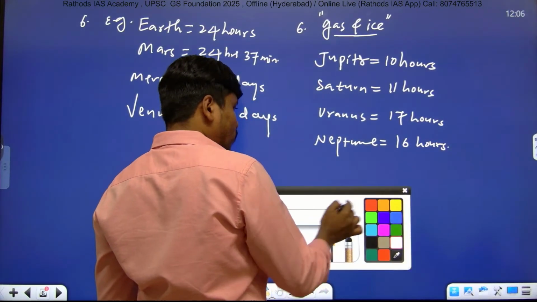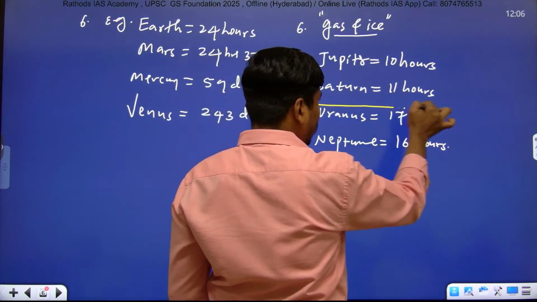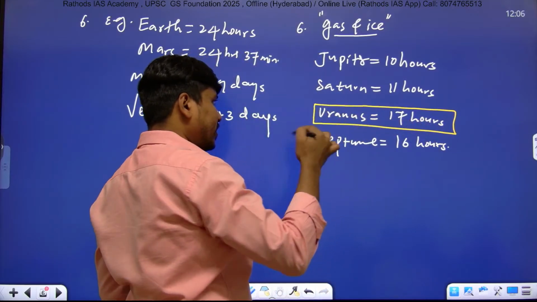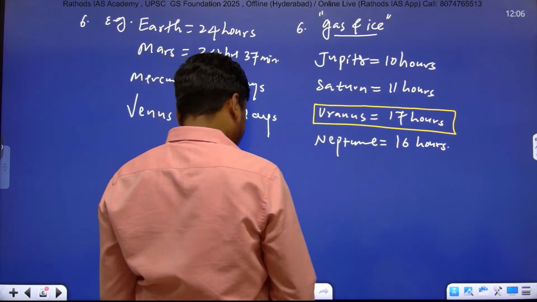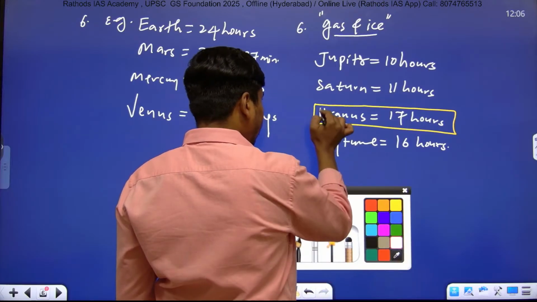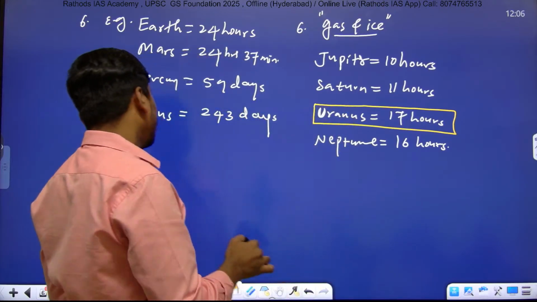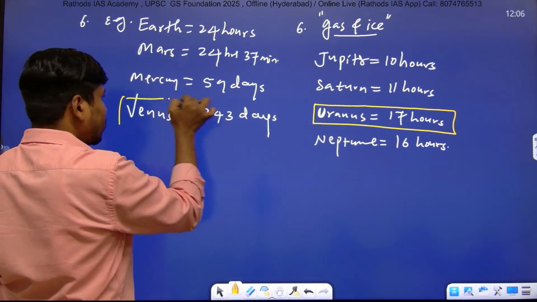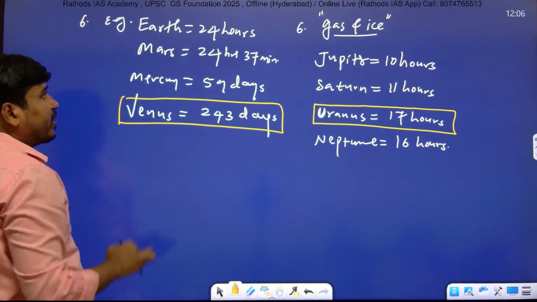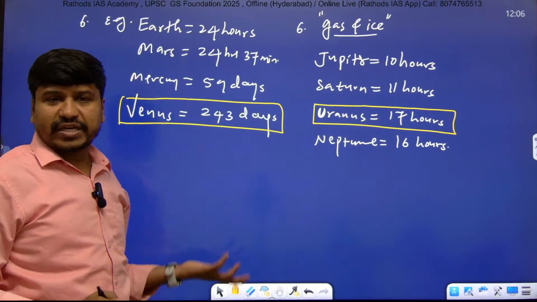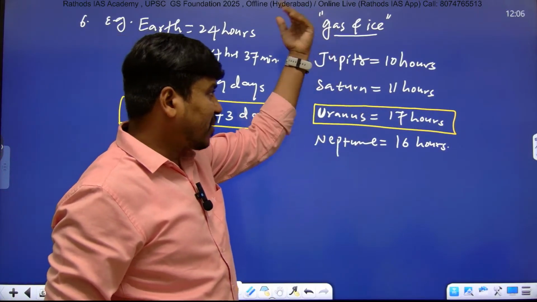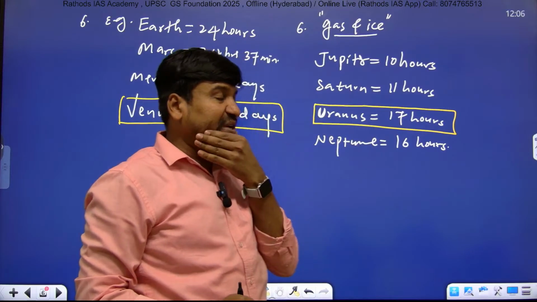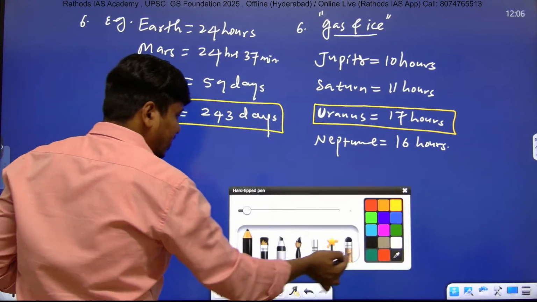So as Uranus rotates in an opposite direction, it takes more time, right? And here also Venus rotates in opposite direction, that's why it takes more time. Very important point. So Venus takes more time because it rotates in opposite direction, and Uranus also rotates in opposite direction, that's why it takes more time, right? It is very important. Last one point in differences.